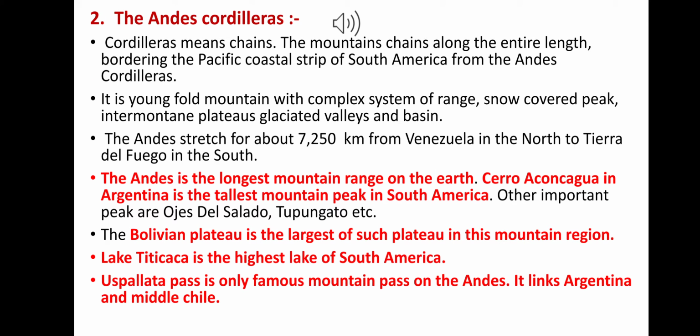The Andes Cordilleras main chain. Here there are many mountain chains along the entire length, bordering the Pacific coastal strip of South America.